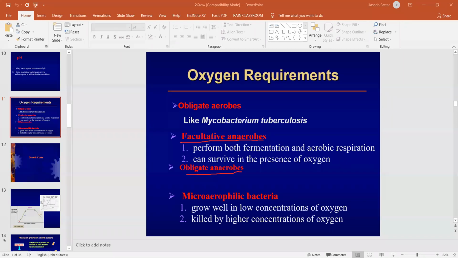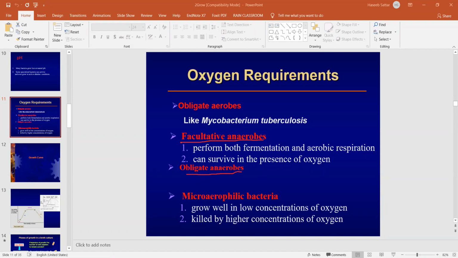So once you know that respiration, what is respiration? Conservation of oxygen. So if there is no oxygen, then the bacteria can ferment through some other pathways to produce ATP to generate energy. So that's how these facultative anaerobic bacteria survive in the absence of oxygen.